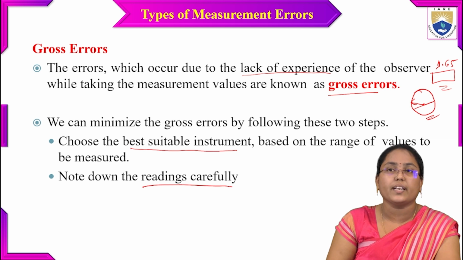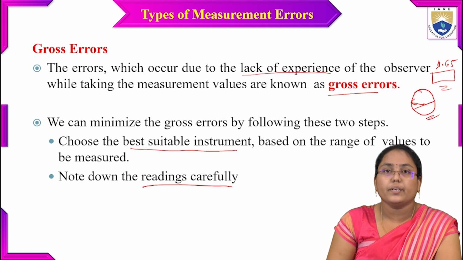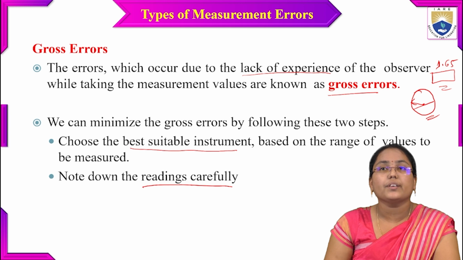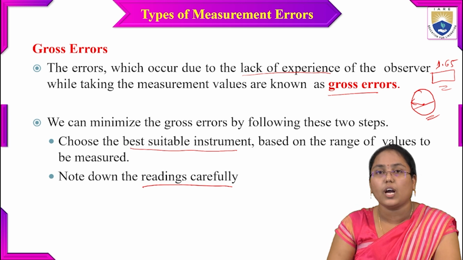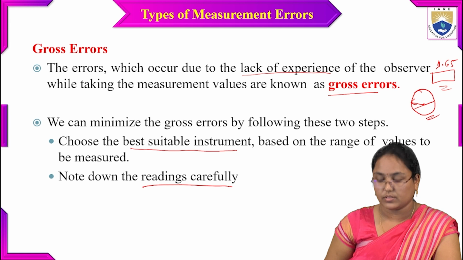These are the 2 steps that can be used to avoid gross errors, which occur due to lack of experience of the observer during the measurement process.